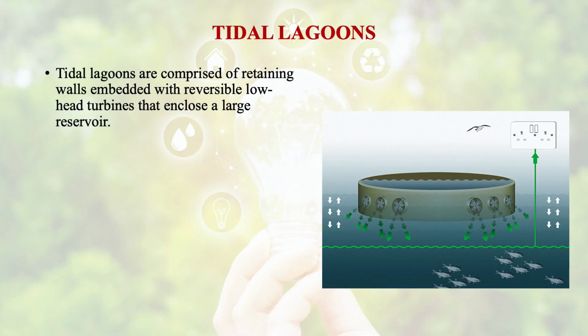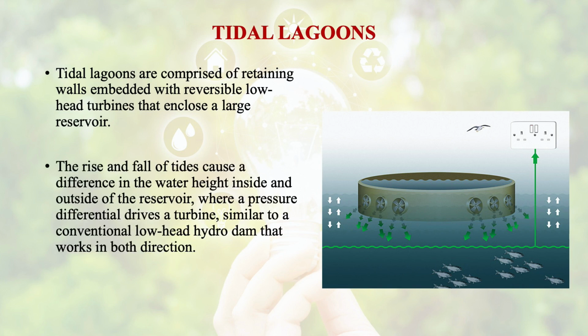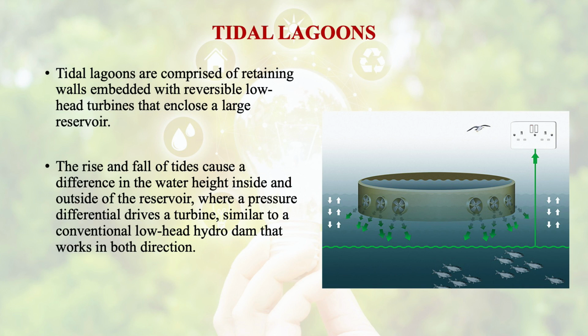As we know, tidal lagoons are also used. Lagoons are comprised of retaining walls embedded with reversible low head turbines that enclose a large reservoir. The rise and fall of tides cause a difference in the water height. Suppose this is rise and this is fall, then there is a considerable difference between the water height inside and outside of the reservoir. Then what happens? A pressure differential is there which drives the turbine. The concept is similar to a conventional low head hydroelectric power generating dam that works in both directions.